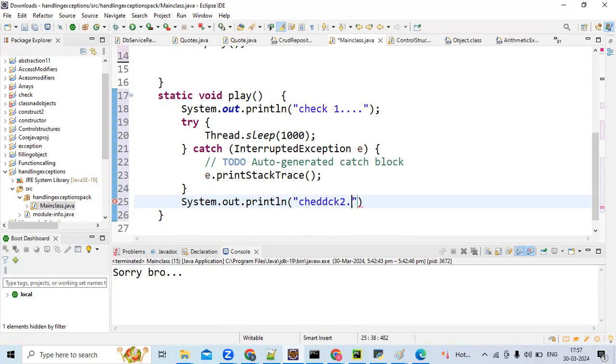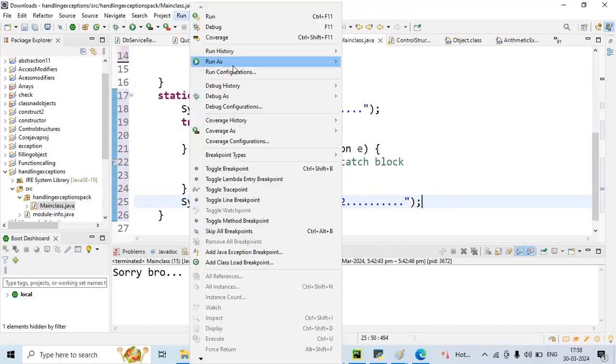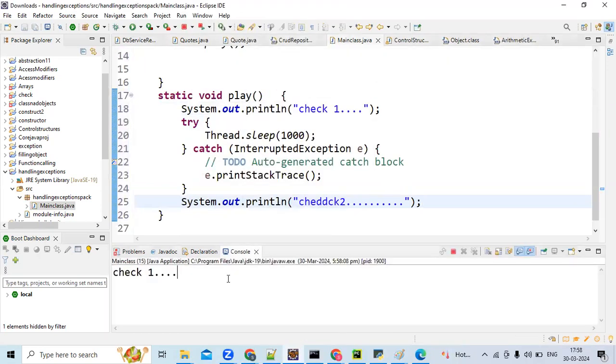Check two. See, I'll just compile and show you. Okay. Check one, see, check two. See, my execution is taking 1 second pause. Okay, then it is printing.